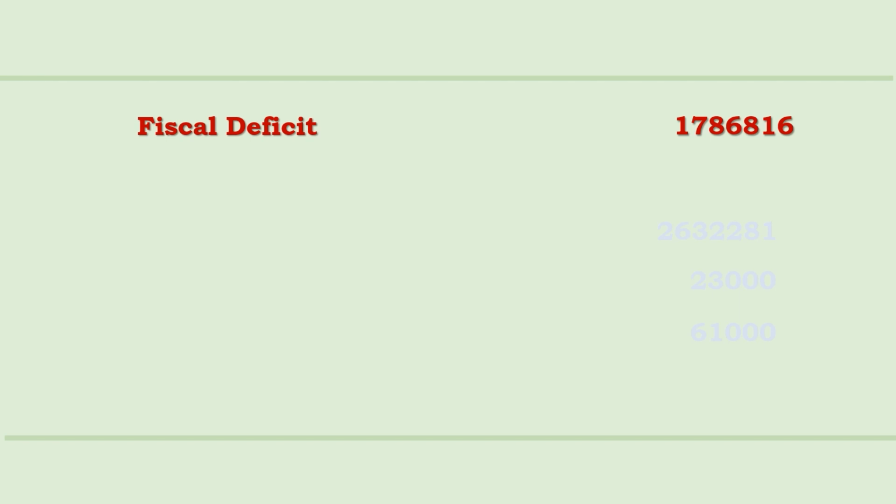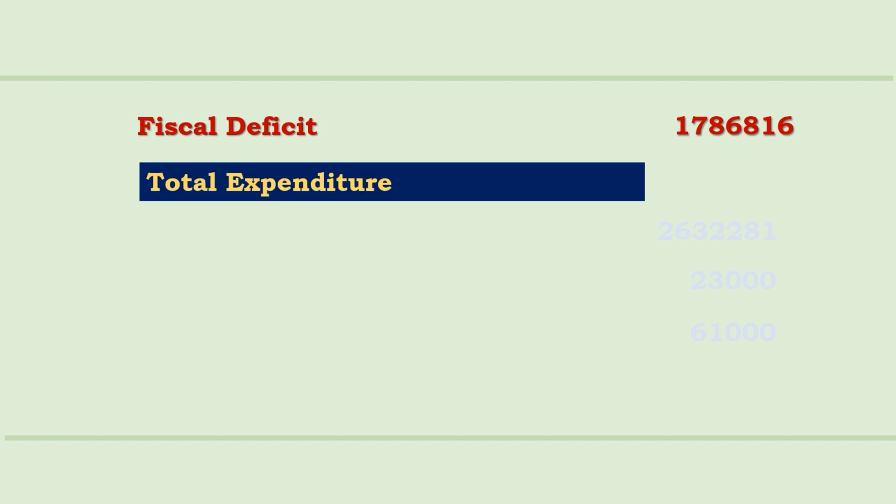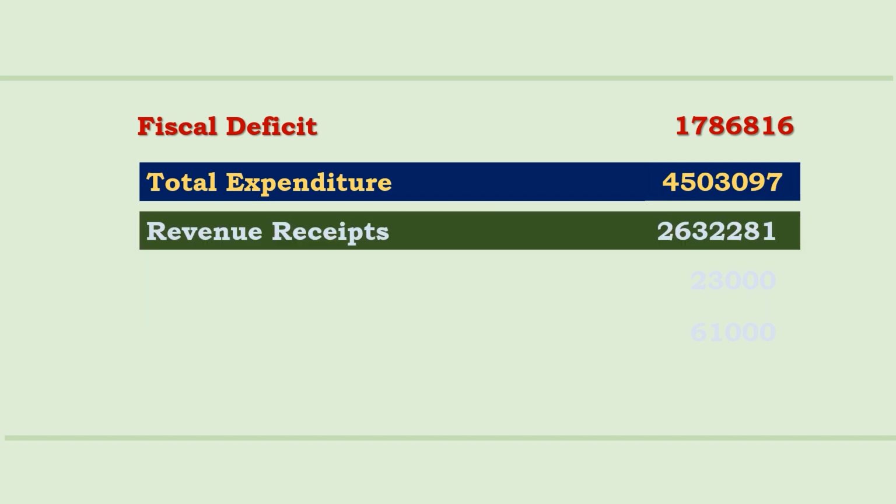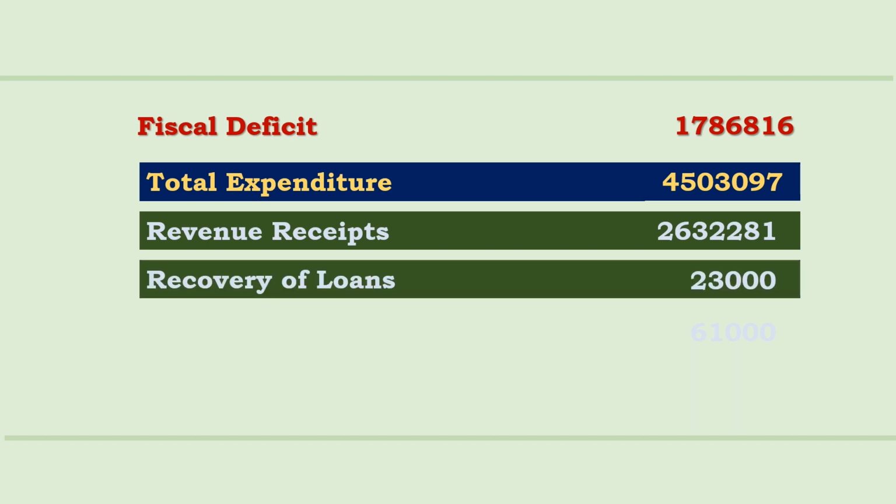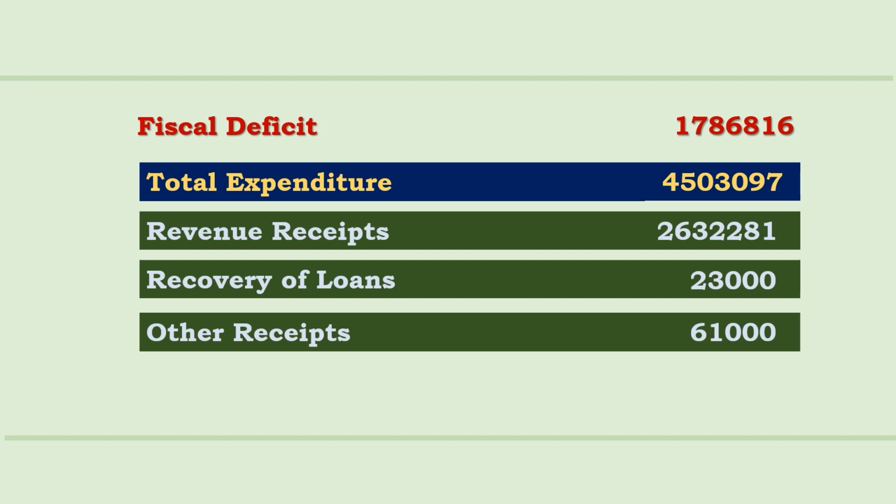See the calculation. Total expenditure, the figure we have seen, 45,03,097 crores. Revenue receipts 26,32,281 crores. And again subtract recovery of loans 23,000 crores, and other receipts 61,000. So the three green bands are added together, and the difference is taken from the blue band total expenditure, and we get the fiscal deficit.